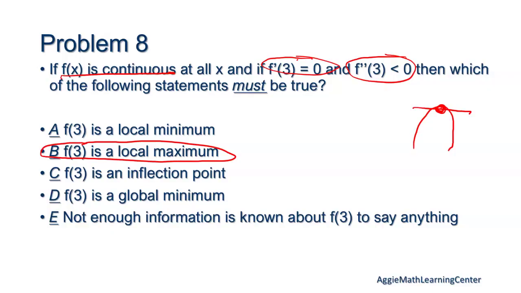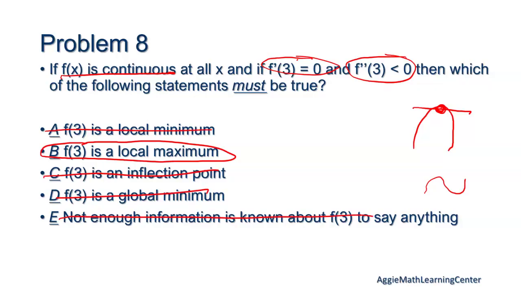Because the slope's changing. No, it's not. It's concave down this whole time. An inflection point is maybe if we have like that, it switches. So nope, not that one. It's not a minimum. And yeah, we do have some information, so it's just B. Cool.